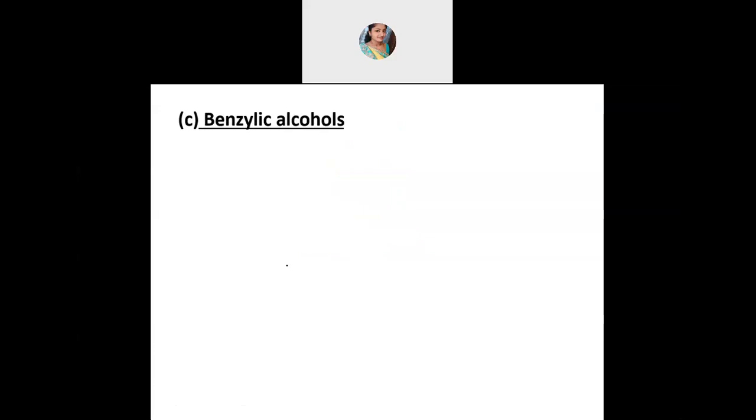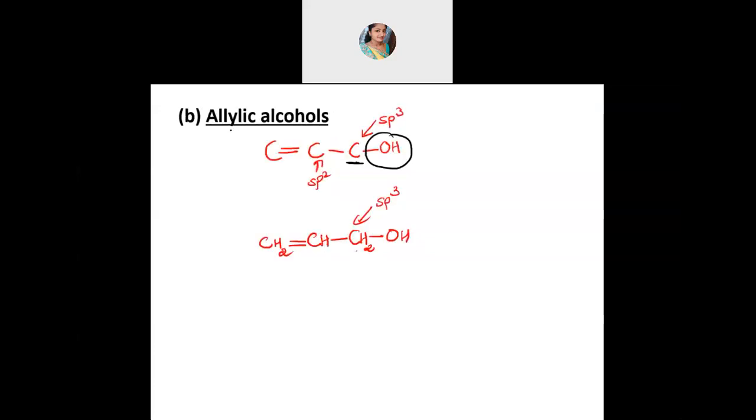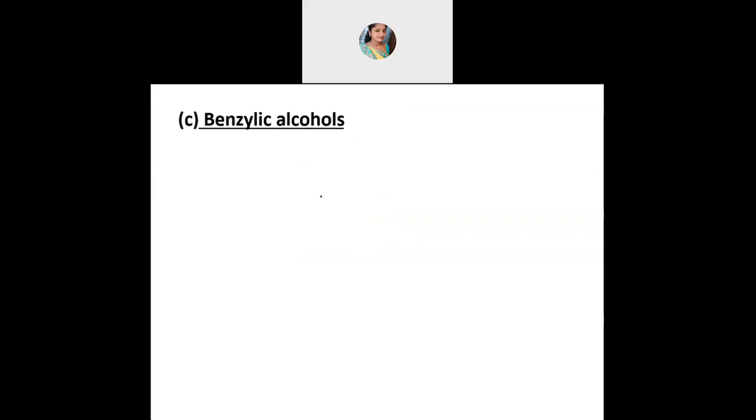Now the next one, benzylic. Few of you are getting confused between benzylic and allylic. Benzylic will have the "benz" name in it. Allylic you can remember because of the A and double L: A means aliphatic, so it should be a carbon-carbon double bond, with no ring. Now here you will have the benzene ring.